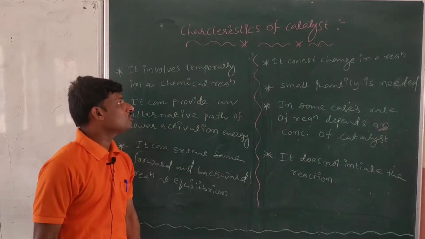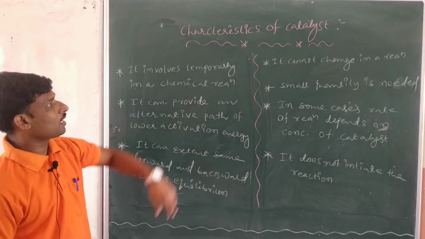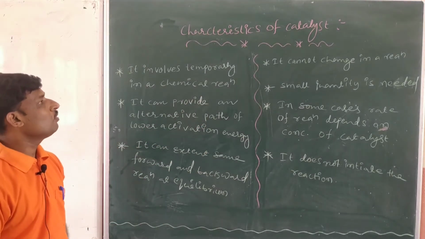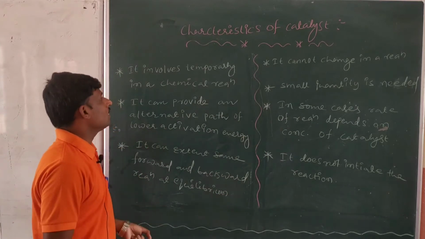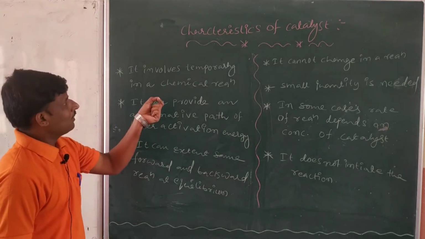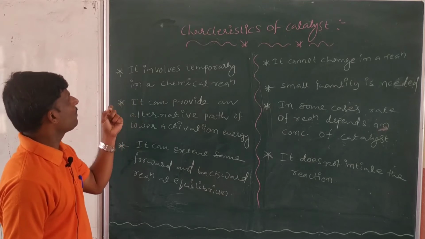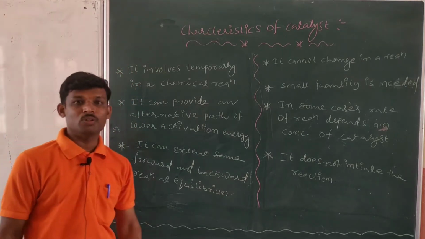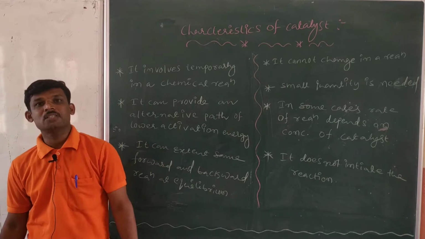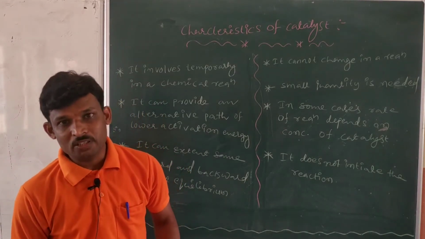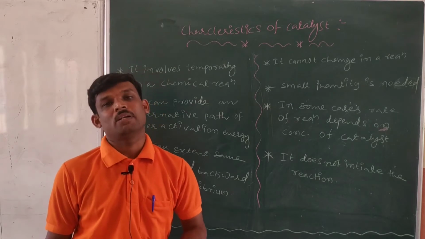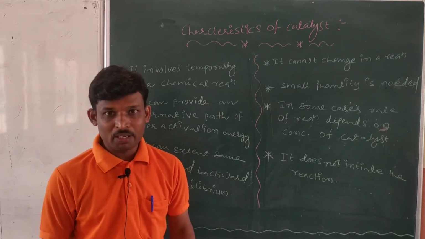So we may discuss all those things in catalysis. When I explained the characteristics of the catalyst earlier, I explained them, but once again we will discuss these things somewhat deeply. Generally, what is a catalyst? We know this already. The catalyst is a substance that can increase the speed of a reaction. It is involved in the reaction, but it is chemically inert. Am I right or not?